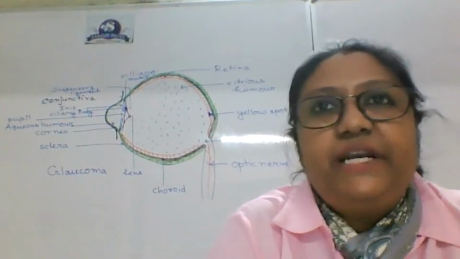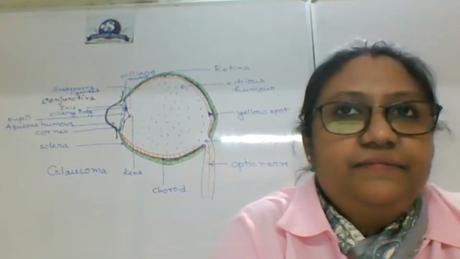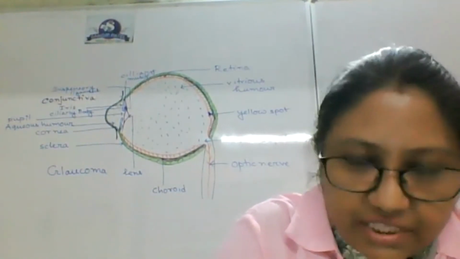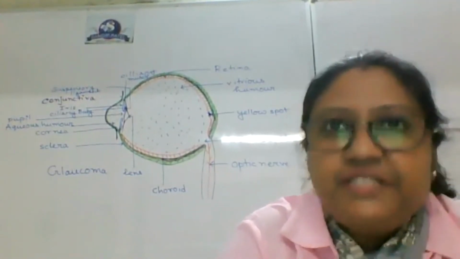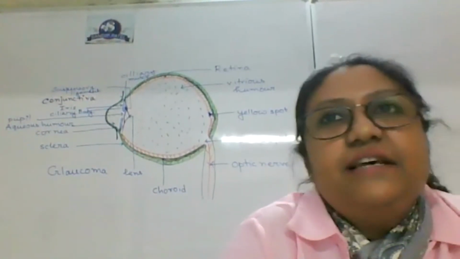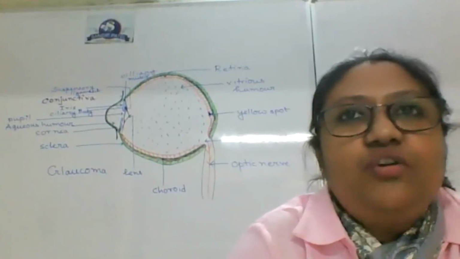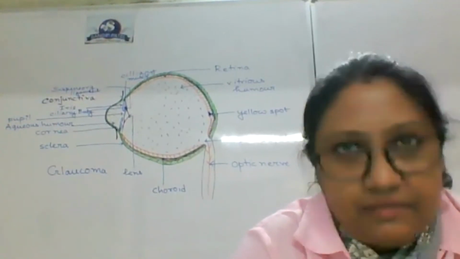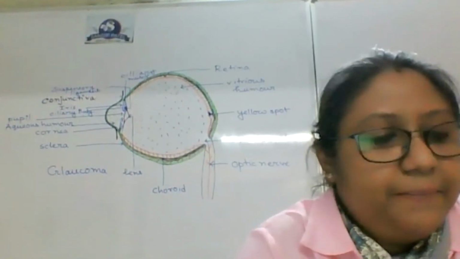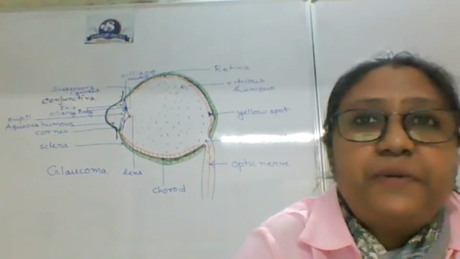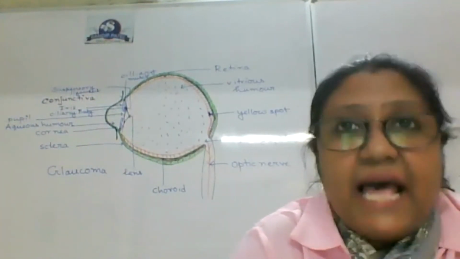They need to get operated to release the pressure. Aqueous humor जितना absorb होनी चाहिए उतनी secreted होनी चाहिए. Consider करो वो absorb नहीं हो रहा है, सिर्फ secrete हो रहा है, तो what will happen? That is what is called glaucoma. And finally, this pressure can cause blindness also.